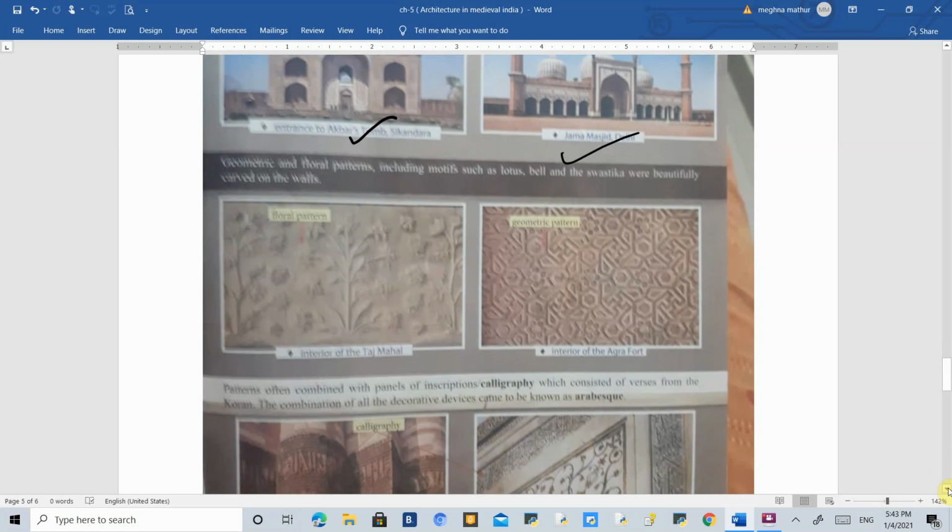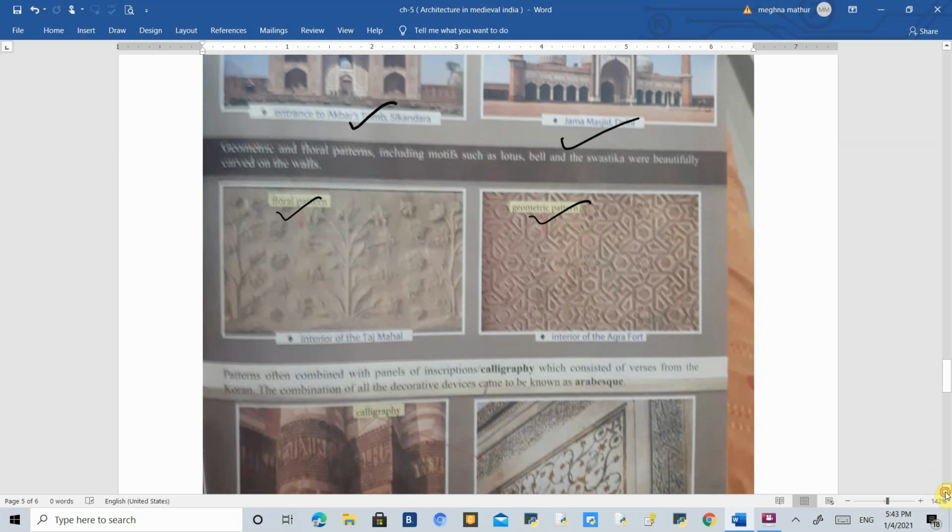Then in these buildings you can see different kinds of patterns on the walls. This kind of flower pattern is called a floral pattern, and somewhere you will find geometric patterns. These photos will make clear what a geometric pattern and what a floral pattern is.